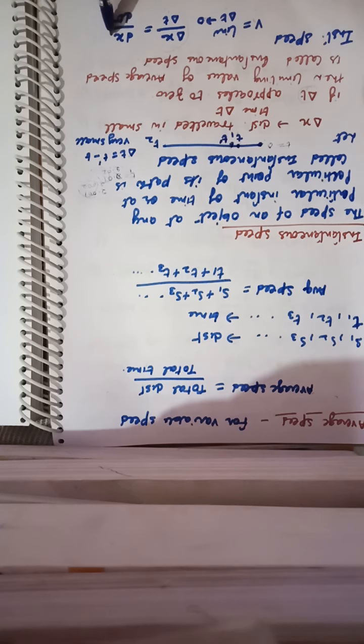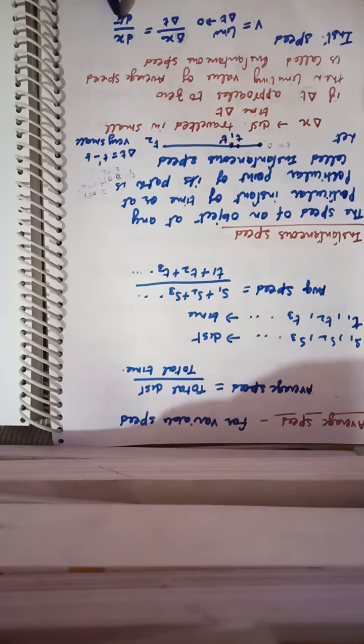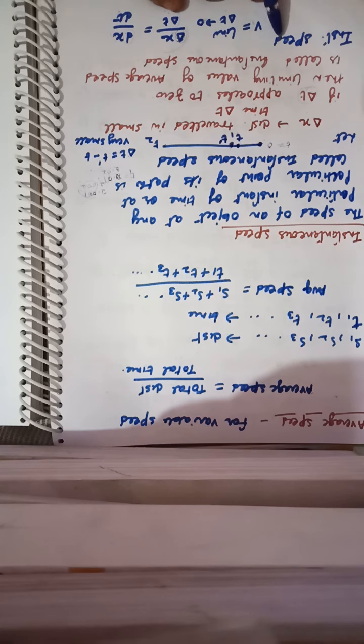So in the differentiation form we can say this delta x and this delta t will be replaced by dx and dt. So dx over dt, the rate of change of distance, is known as instantaneous speed.